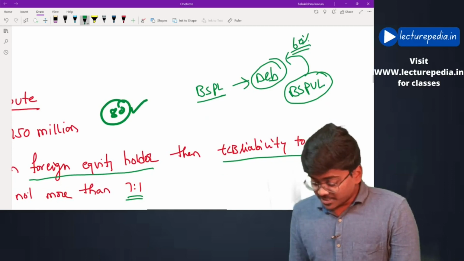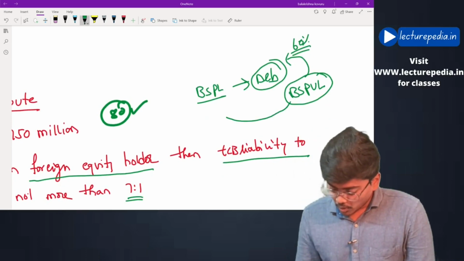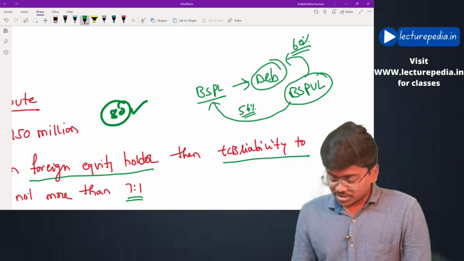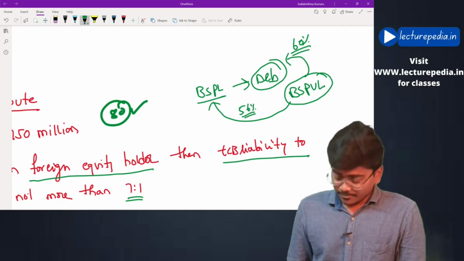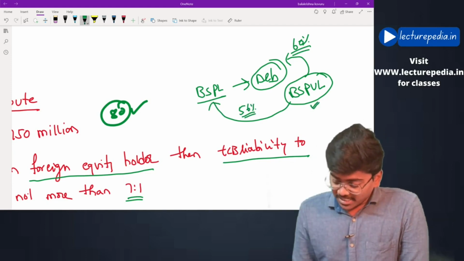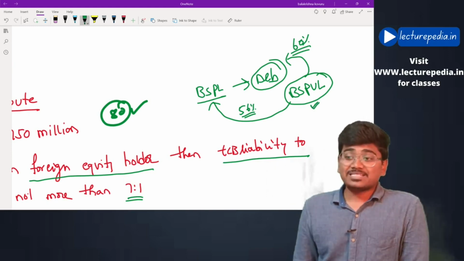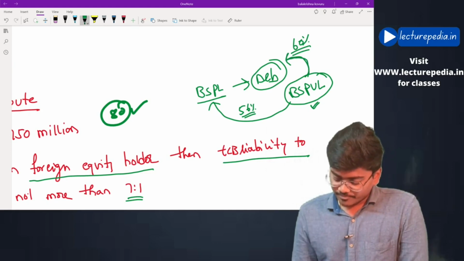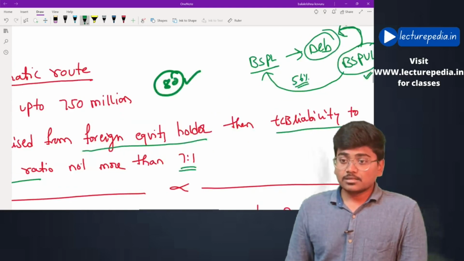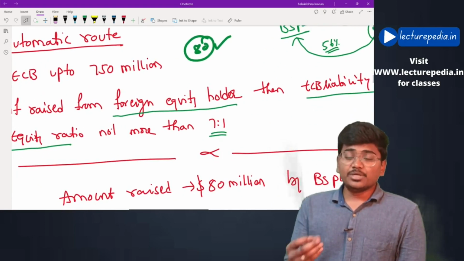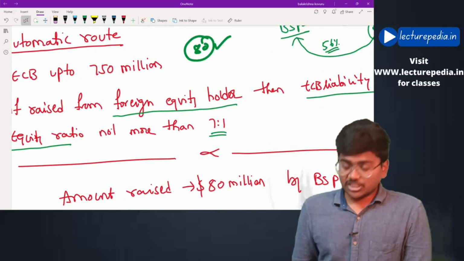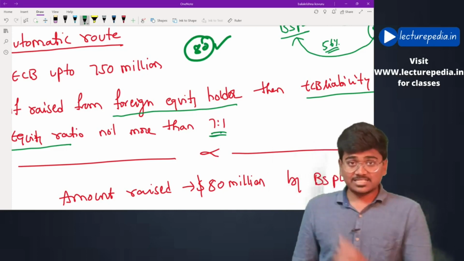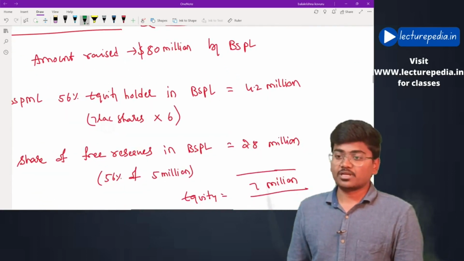Now, this BSPUL is holding 56% equity shares in BSPL. Thereby, a foreign equity holder has subscribed to the ECBs issued. In this case, the ECB liability to equity ratio should not be more than 7:1. Let us see whether this condition is satisfied or not.